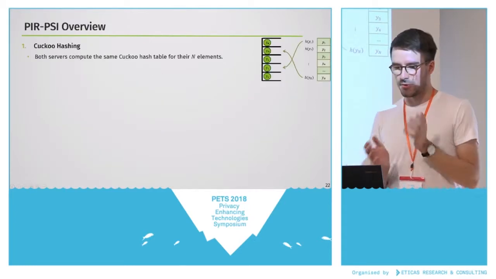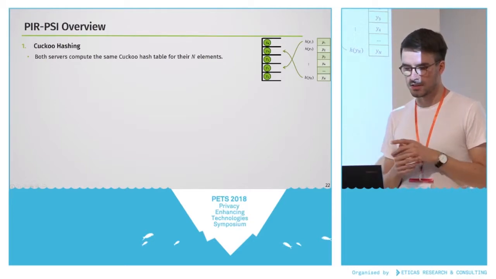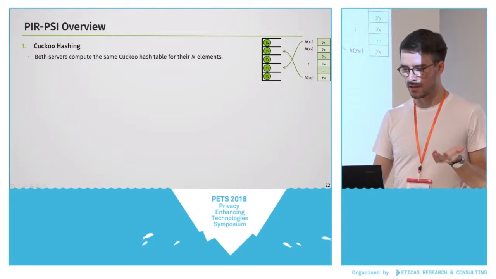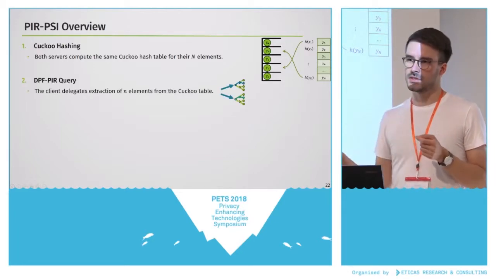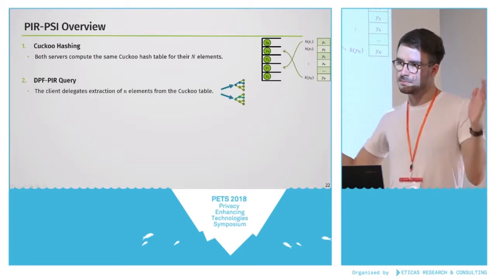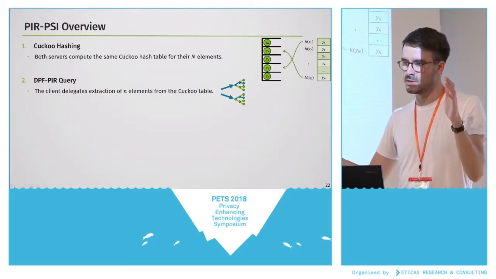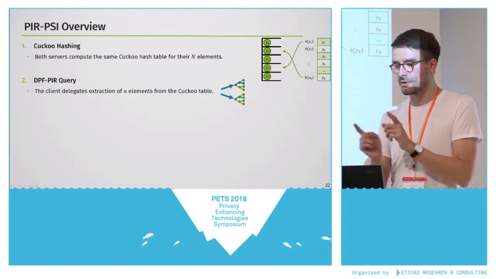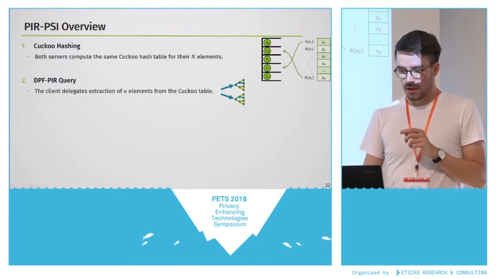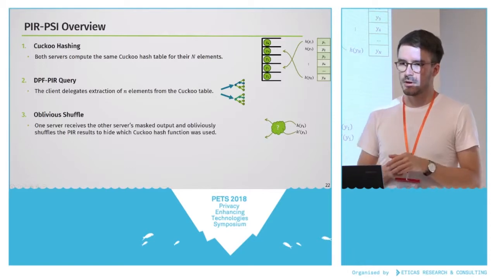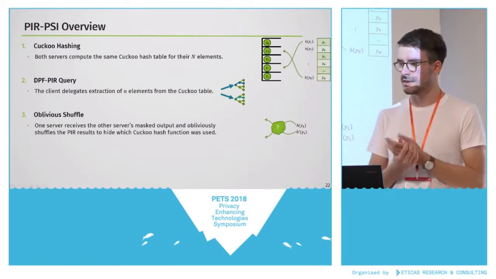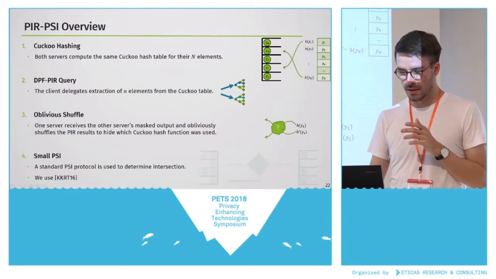So to recap what the actual protocol does as an overview: first the server does cuckoo hashing on their big set, capital N elements. Then we run this DPF query to extract, out of this big set of several hundreds of millions of elements, elements in the size of the order of the small set of the client. And then we have to apply an oblivious shuffle in order to hide which of the hash functions was actually used. The details of that are in the paper. I can't go into detail here.